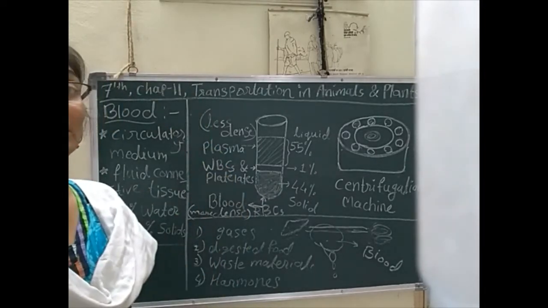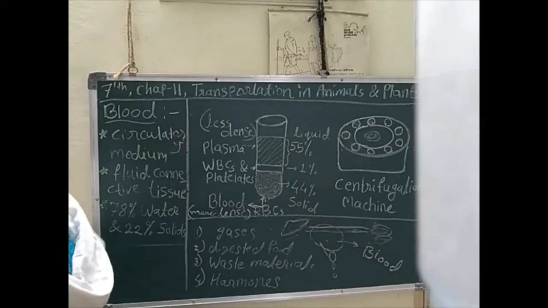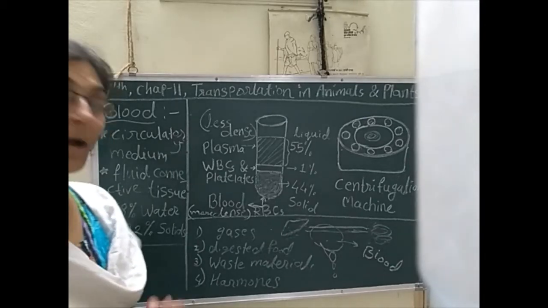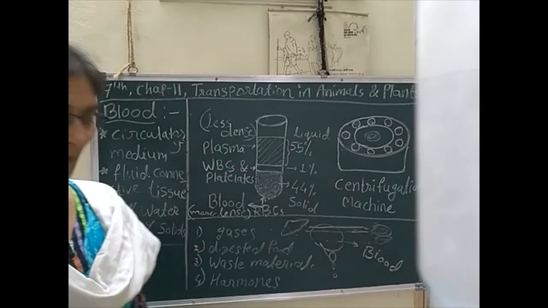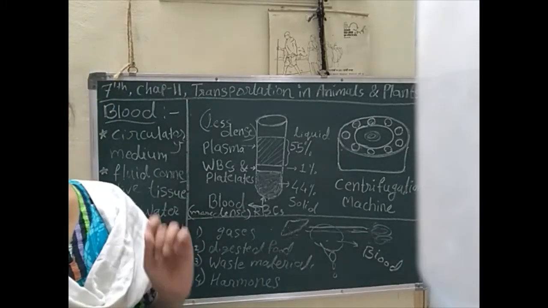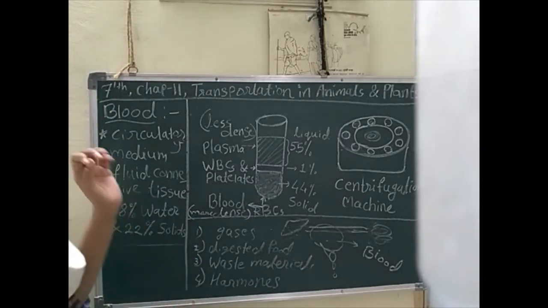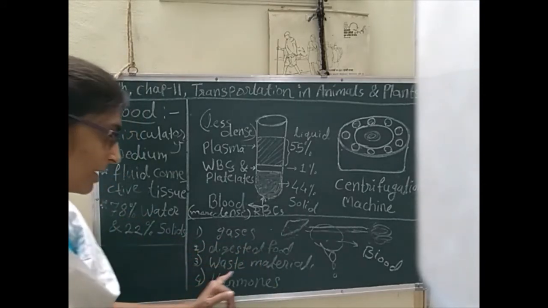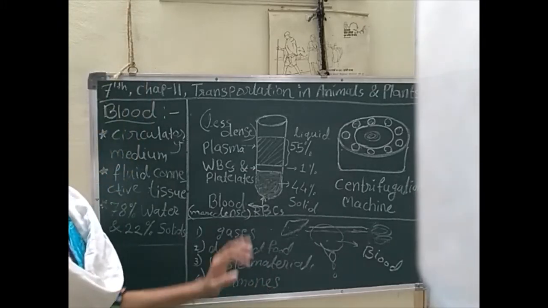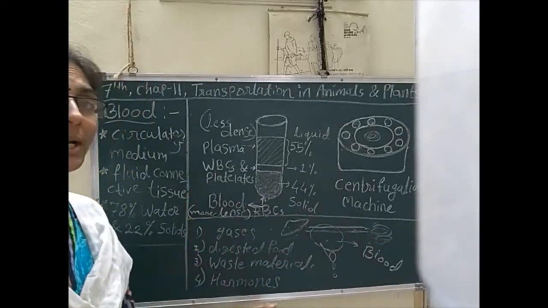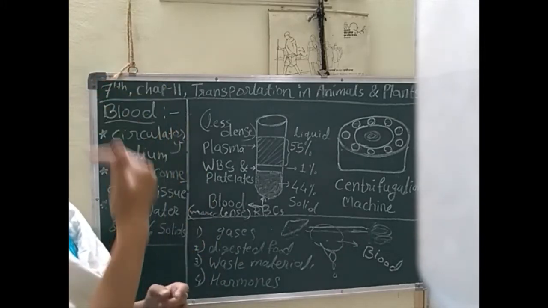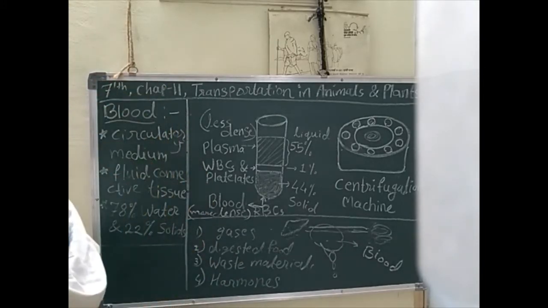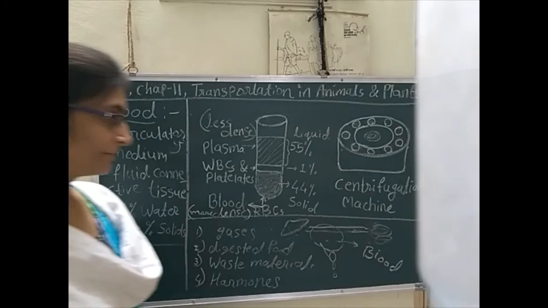Those pipes are called blood vessels, and the blood connects different systems and different body parts. So it transports gases, digested food, waste material and hormones, and by circulating these things, it connects one part of the body to another part. So this is very important. Again, how is that blood? What is the nature of blood?